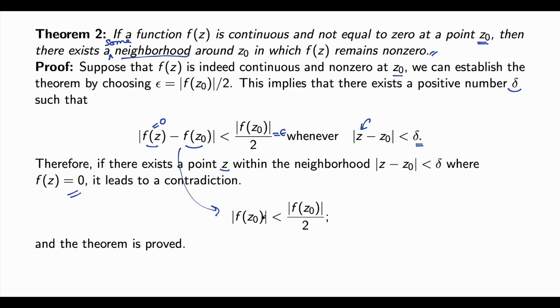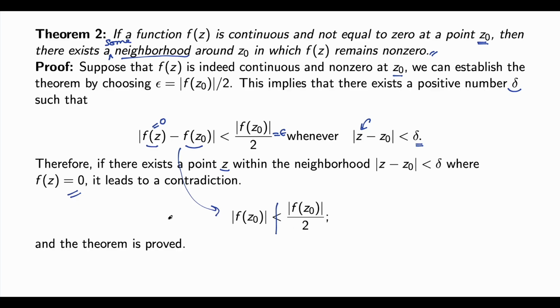So what does it give? It is not true, because any number is never less than the number divided by 2, right? So this provides a contradiction.